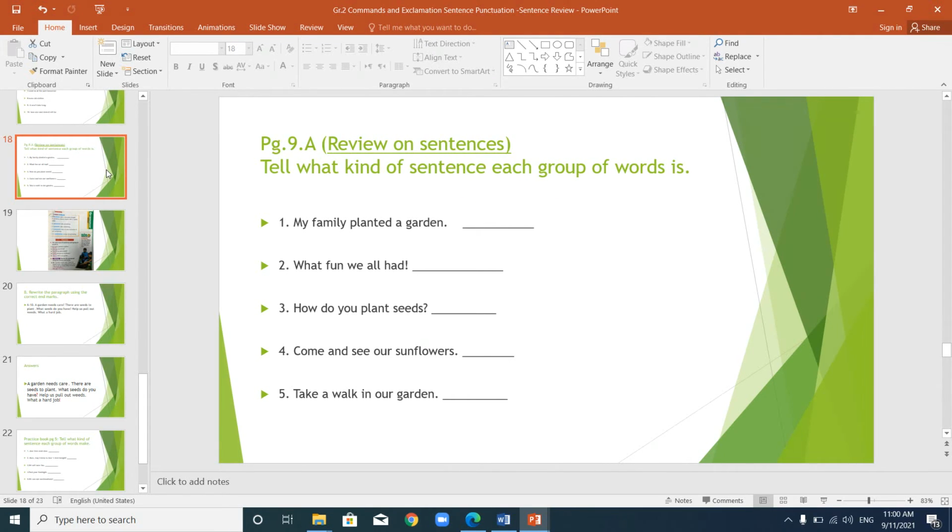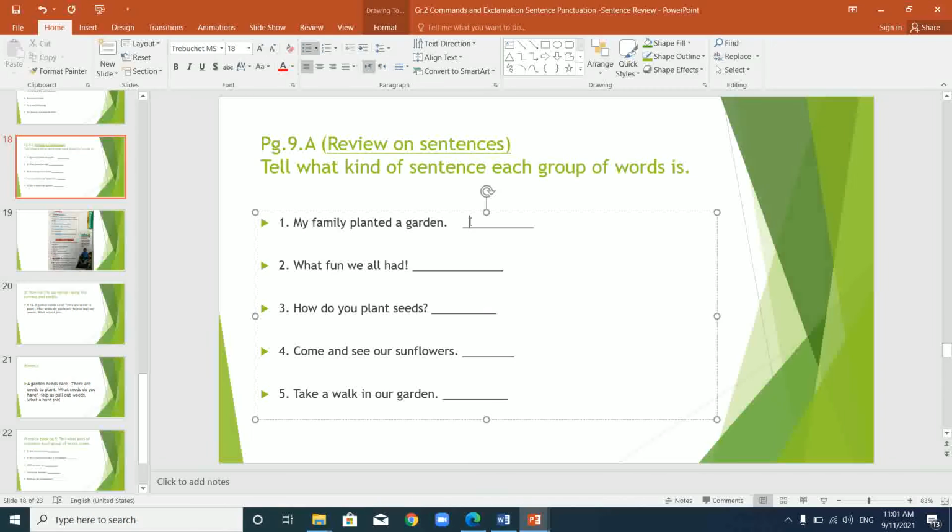Yes, this is page 9. It's a review of what we took. It says here, tell what kind of sentence each group of words is. So we will read each sentence and you will tell me, is it a statement, is it a question, or is it a command or an exclamation? Okay? Again, we'll do number 1 together and then you can try to close the video and answer it by yourself. All right? Okay, let's see.